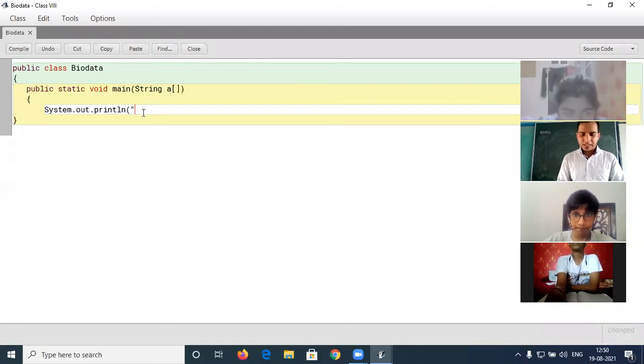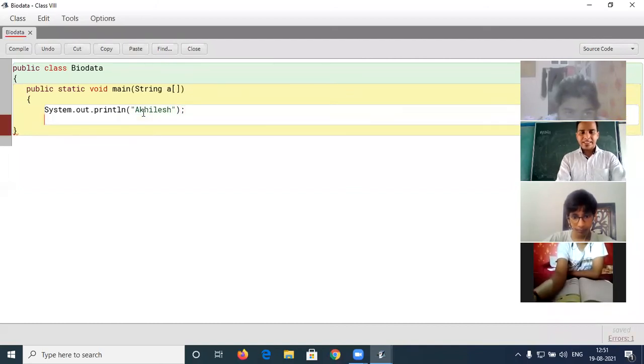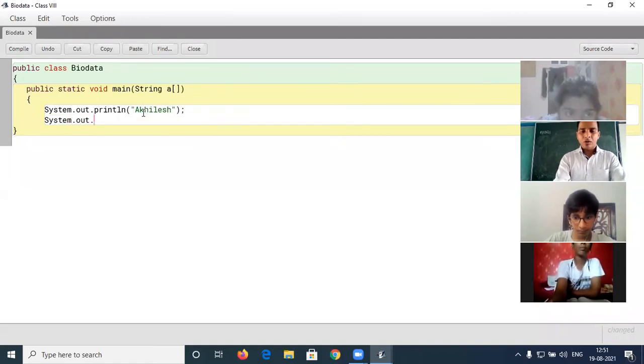First one is my name. After that, again the next statement. Again I have to write System.out.println. After that, I have to display my class. Suppose I am in class 12th.